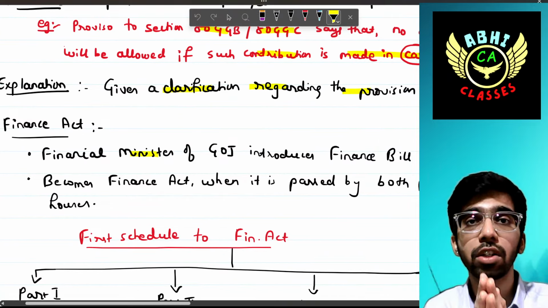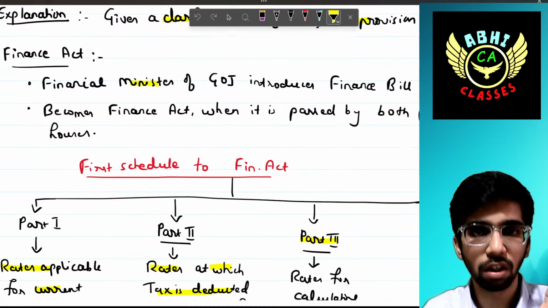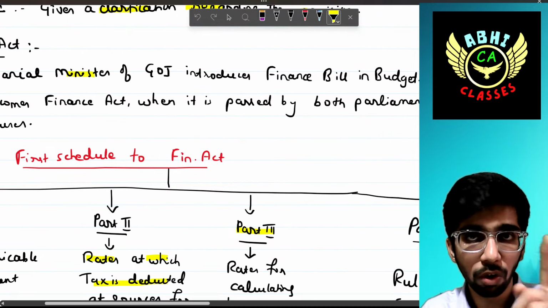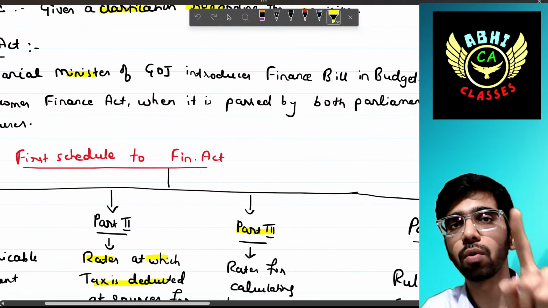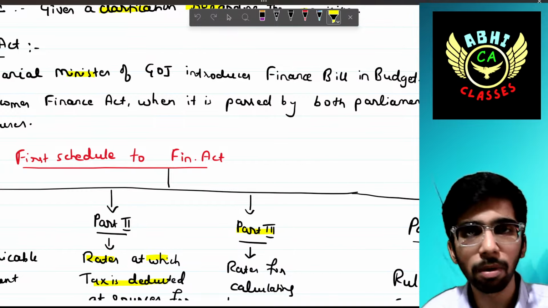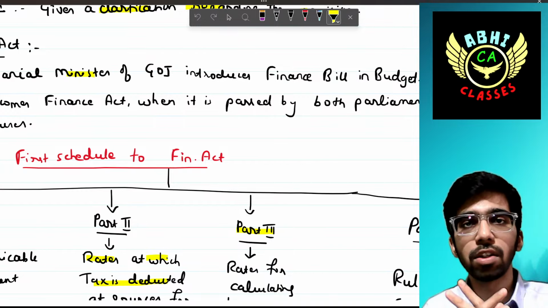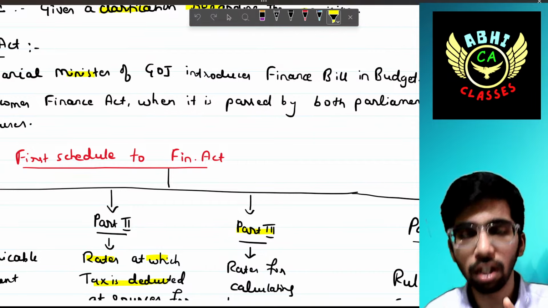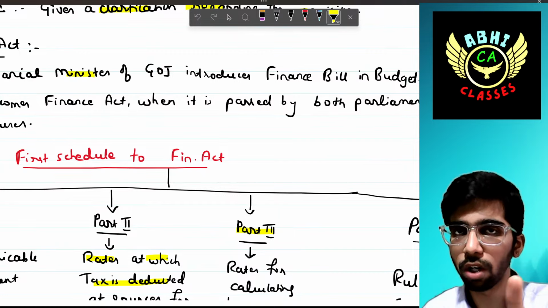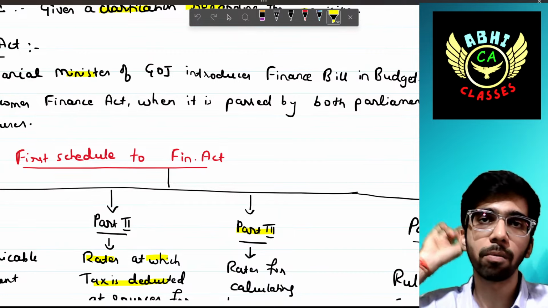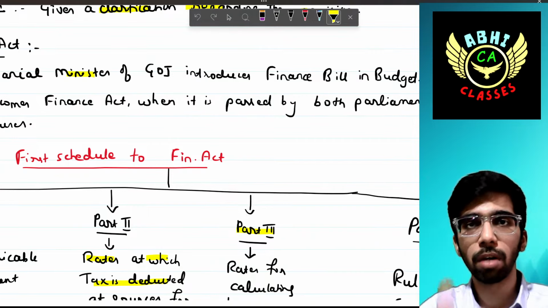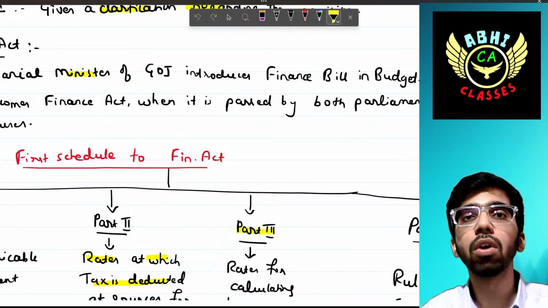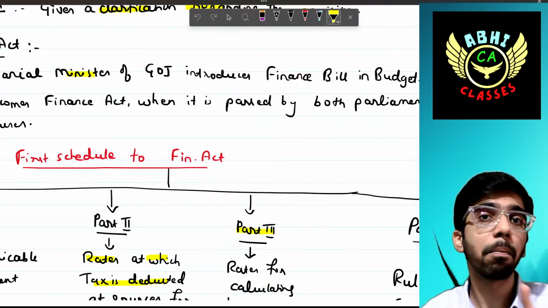Next, explanation. Explanation means it gives a clarification of the provisions contained in the sections. Simple clarification. Next, Finance Act. The Finance Minister of the Government of India introduces the Finance Bill in every budget. For your examination, the Finance Act of 2023 is applicable. Remember, keep in mind, Nirmala Sitharamanji introduced the Finance Bill of 2023 on 1st February 2023. The upcoming budget is not applicable for your examination. When that bill is approved by both Houses of Parliament, it will become the Finance Act.